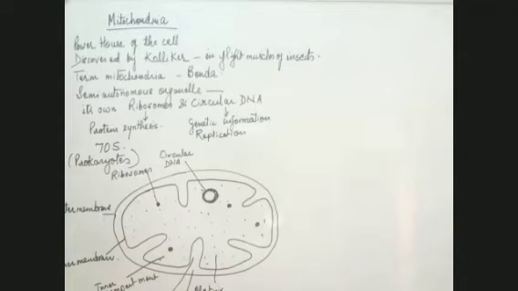Now, besides this, we have some special structures which are present on the cristae, and these structures appear to be like this. I'll just make it on one cristae. Similar structures are present on all the cristae.